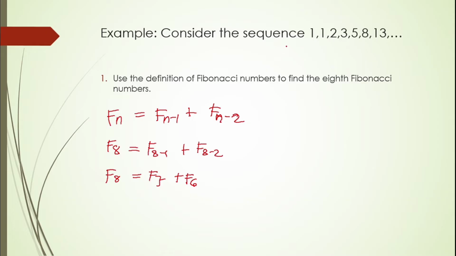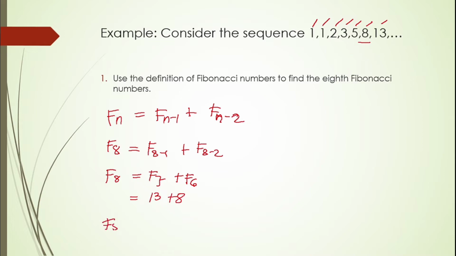Alright. This is the first term, second, third, fourth, fifth, sixth, and seventh. So therefore, if our F7 is equal to 13, you're going to add it to 8.